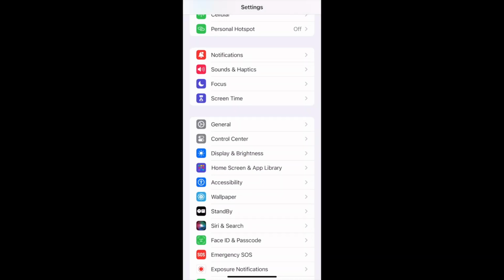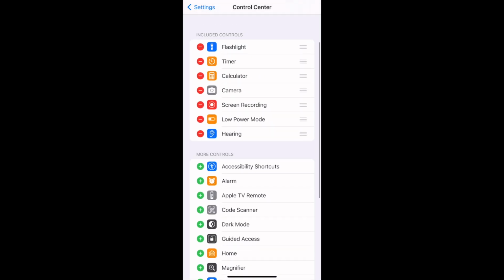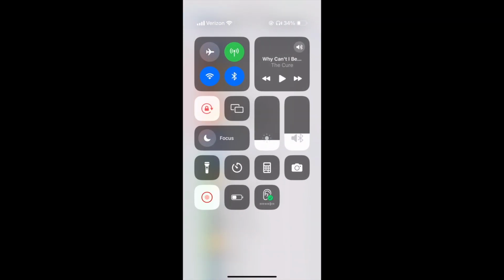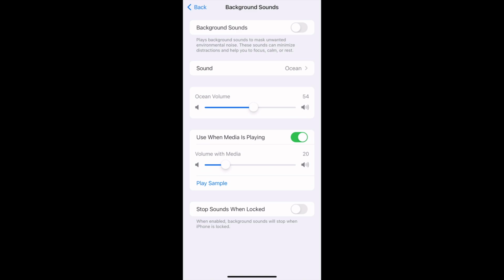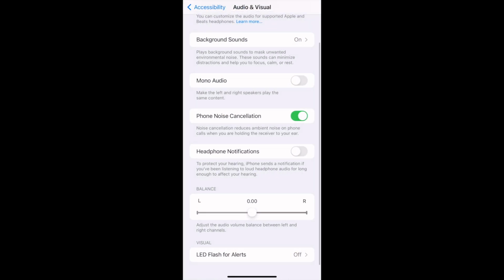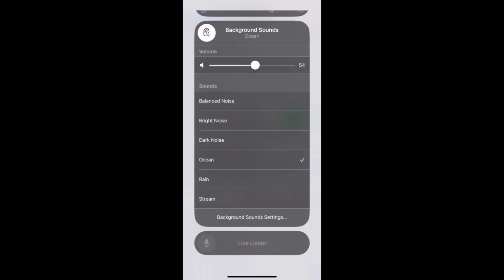To do this, go right into settings and then click Control Center. And now add it in. Now swipe down and make sure background sounds is on. Now click background sounds. And now you can select the background sound that you want to listen to, like the ocean, rain, stream, or others.